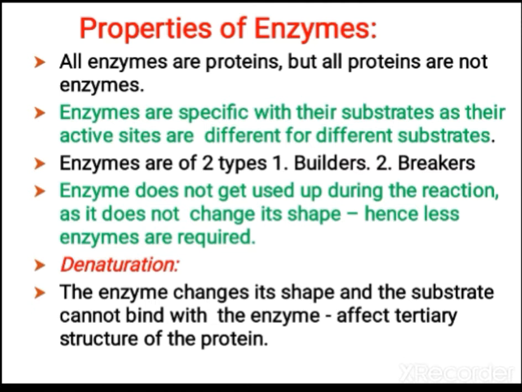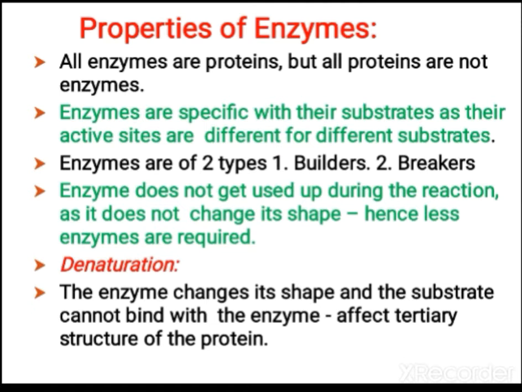The enzyme does not get used up at the end of the reaction and does not change its shape. So fewer enzymes are required. At the end of the reaction, the enzyme is released after the products are formed, and again the enzyme can be used in the reaction.